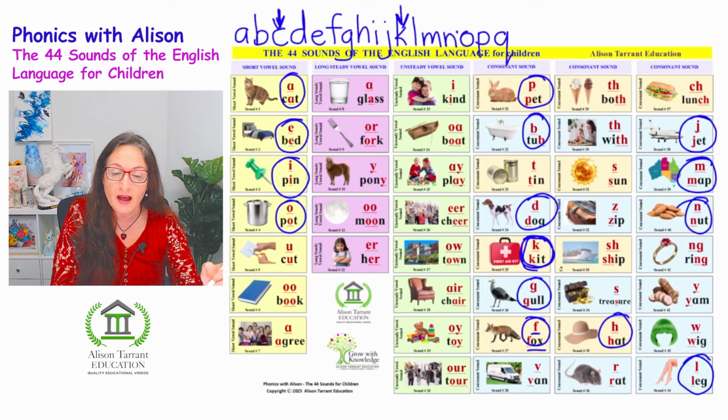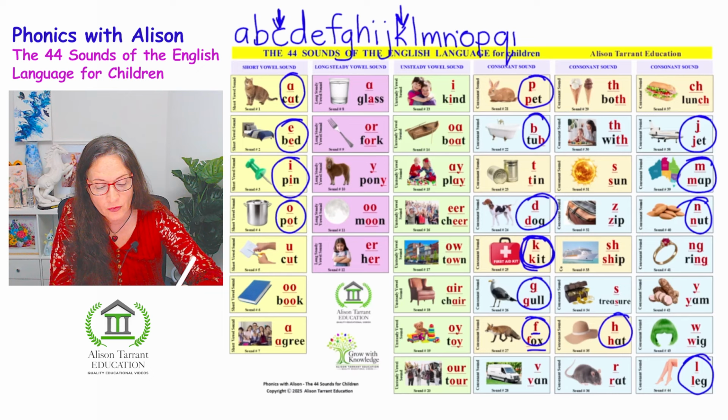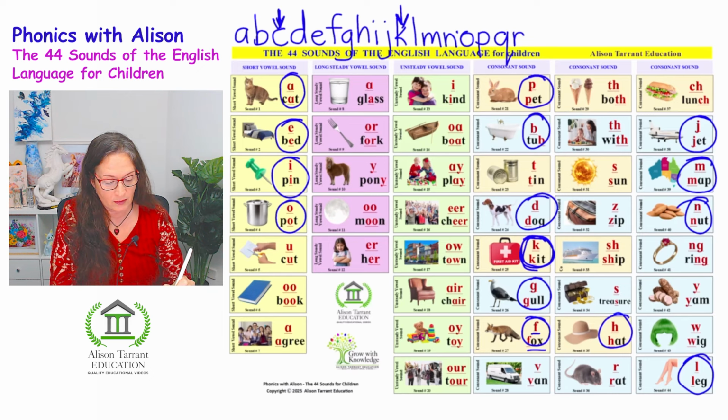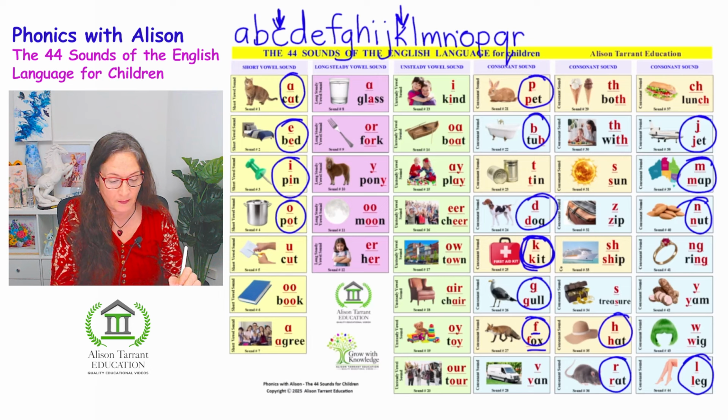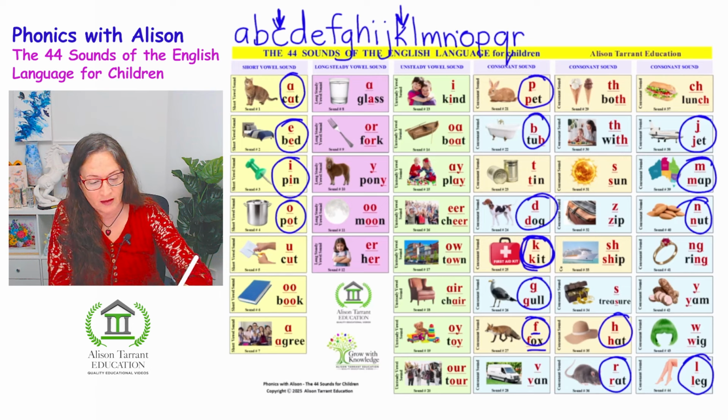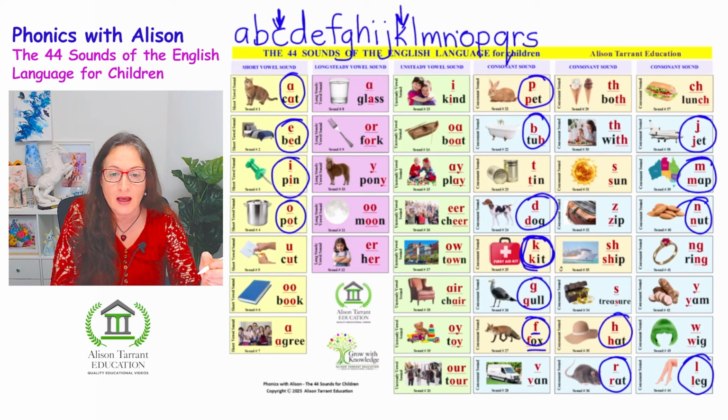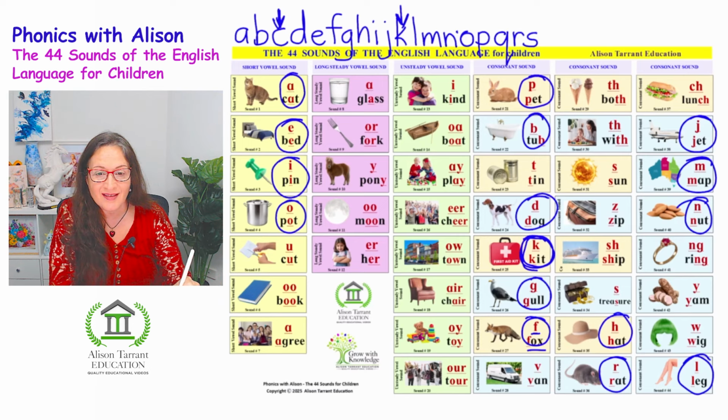Now let's do the letter R that makes the sound R, as in rat. And the next letter of the alphabet is S, and that makes the sound S, as in sun.